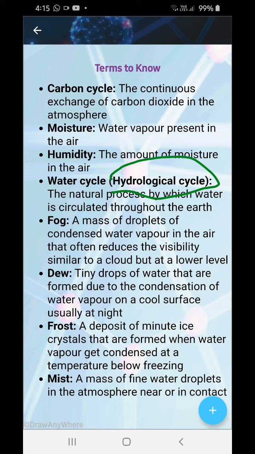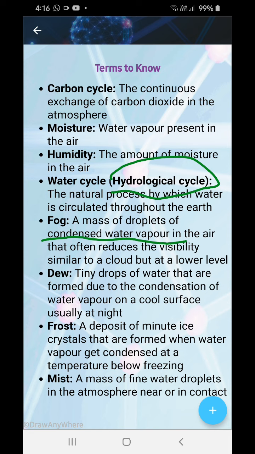Fog means a mass of droplets of condensed water vapor in the air that often reduces visibility, similar to clouds but at a lower level. Clouds are at a higher level, but fog is at a lower level. They are droplets of condensed water vapor, the same composition as clouds, but at a lower level.